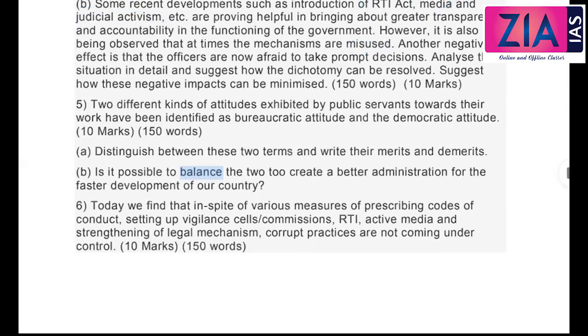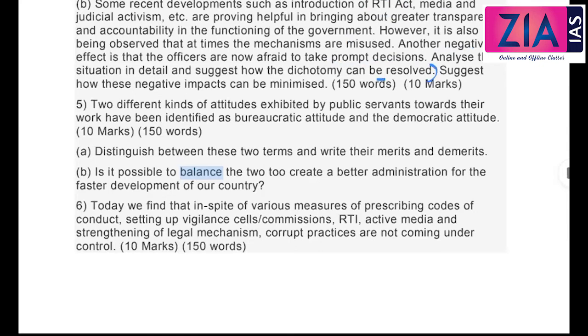Okay, now another negative effect is that the officers are now afraid to take prompt decisions. Because of this RTI itself, we have discussed why officers are not ready to take decisions. Even the honest officers are also getting trapped. They are afraid of this RTI and these transparency laws. Analyze the situation in detail and suggest how the dichotomy can be resolved.